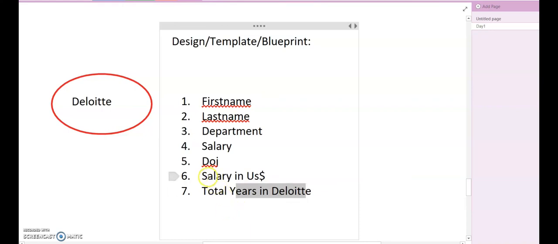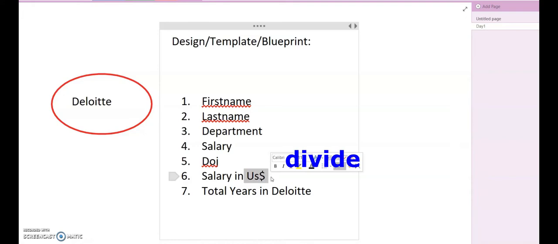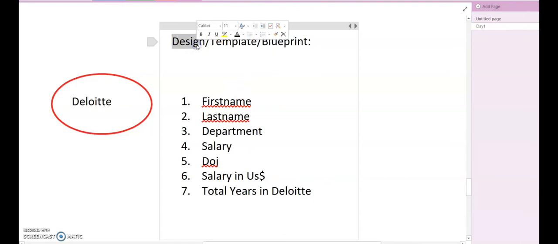Don't you think that if I already have the salary, I can convert that into US dollar, provided I also have the rate? Definitely we can do that. We just have to multiply salary into the rate. What is the current rate of 1 US dollar? This is my design, this is my template, blueprint, call it anything. In object oriented programming we call it class. So this is my class, this is the scenario, and now we will derive objects from it, we will create objects from it.